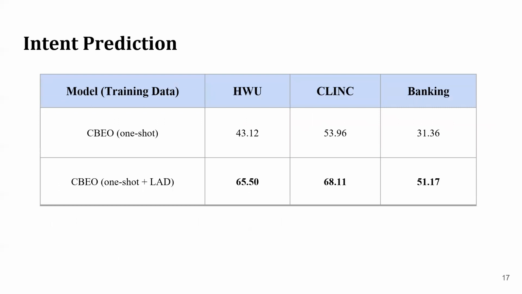Here we show the performance of one-shot intent prediction. Using LAD to create synthetic data results in a 15 to 20% improvement in accuracy across the 3 intent prediction data sets: HWU, CLINC, and Banking.